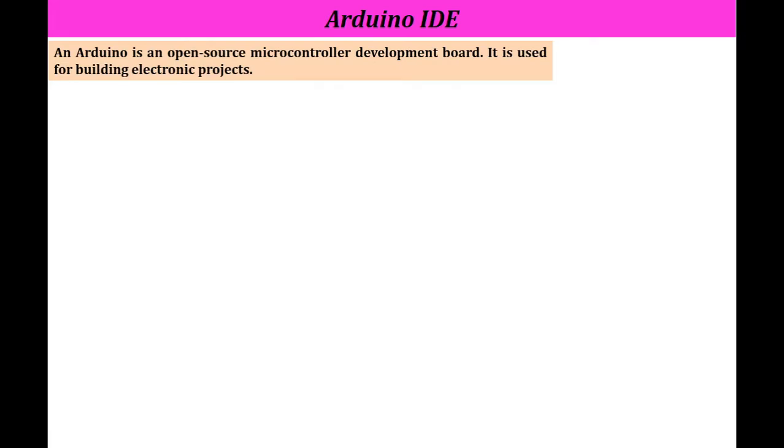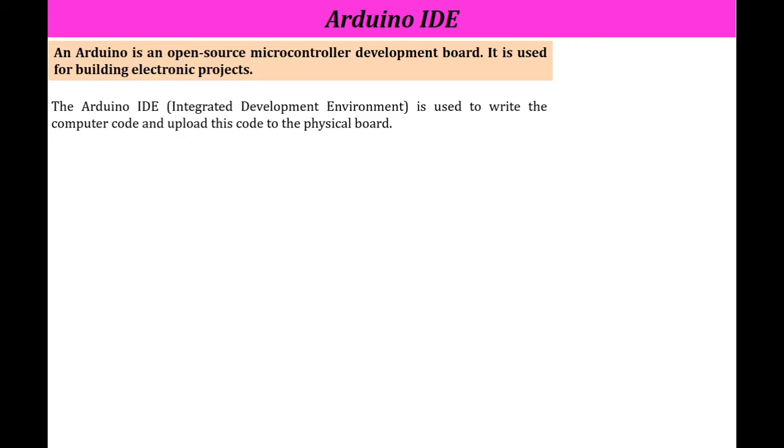An Arduino is an open source microcontroller development platform. It is a board which is used for building electronic projects. I already told you that in many applications we require interfacing of a hardware and a software. So Arduino is, combinedly, the interfacing of hardware and software both. Here IDE is nothing but integrated development environment. Why is it used? It is used to write the code in the computer software, and that code we have to debug into hardware so that it can be used for a particular application.